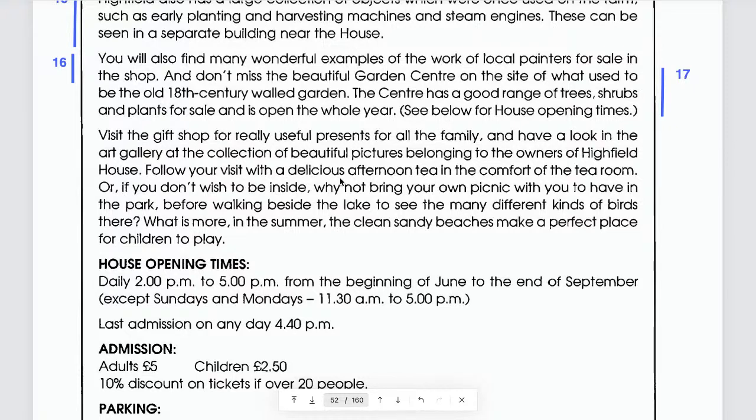Follow your visit with a delicious afternoon tea in the comfort of the tea room. Now you can see tea room right there, okay? Or if you don't wish to be inside, what can you do? Why not bring your own picnic with you to have in the park before walking beside the lake to see the many different kinds of birds there? Okay, that's good. So yes, you can mark that one. Follow your visit with a delicious afternoon tea in the comfort of the tea room, and then you can finish that in the park.